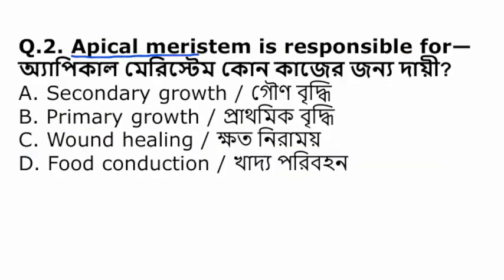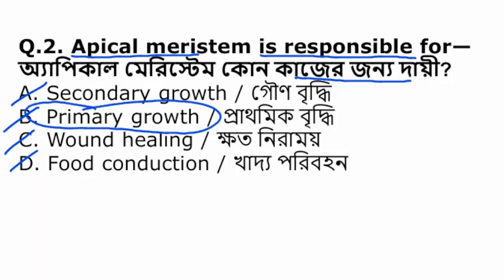Apical meristem is responsible for, the apical meristemটা কোন কাজের জন্য দায়ী? Secondary growth, primary growth, wound healing, food conduction. The apical meristem is responsible for primary growth.